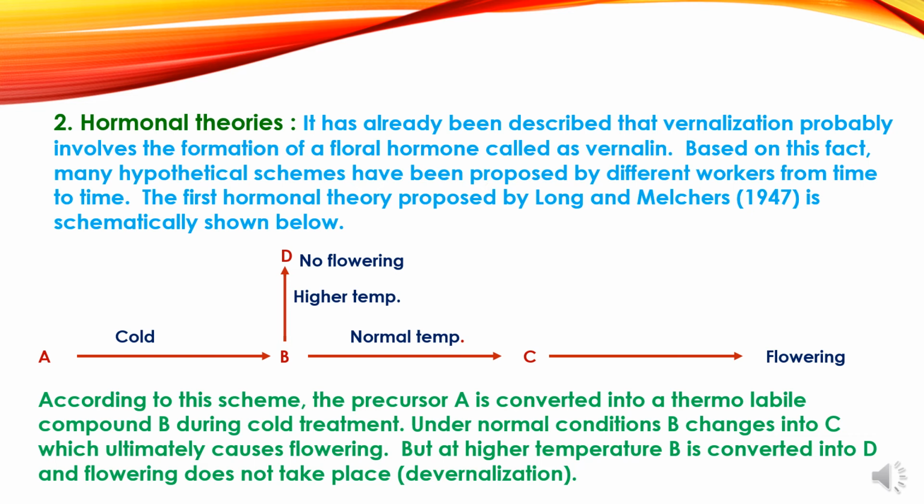According to this scheme, the precursor A is converted into a thermolabile compound B during cold treatment. Under normal conditions, B changes into C, which ultimately causes flowering. But at higher temperature, B is converted into D and flowering does not take place, which is known as devernalization.